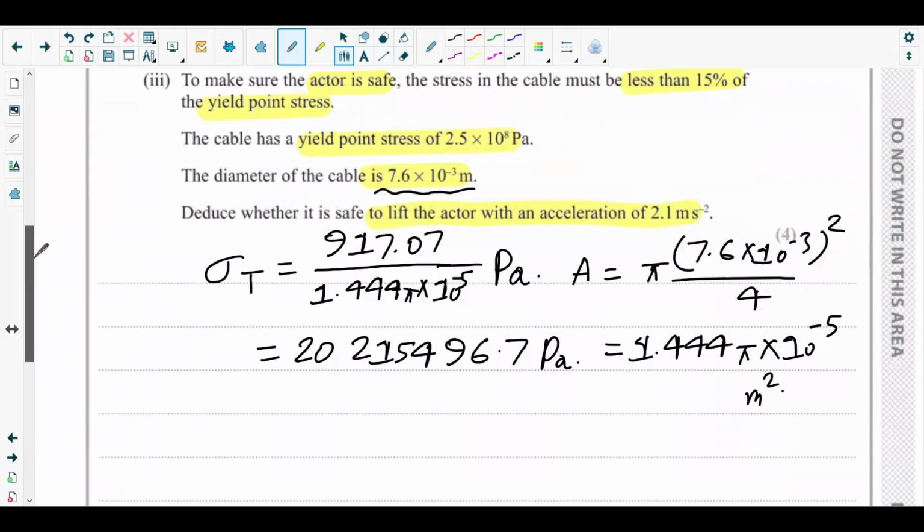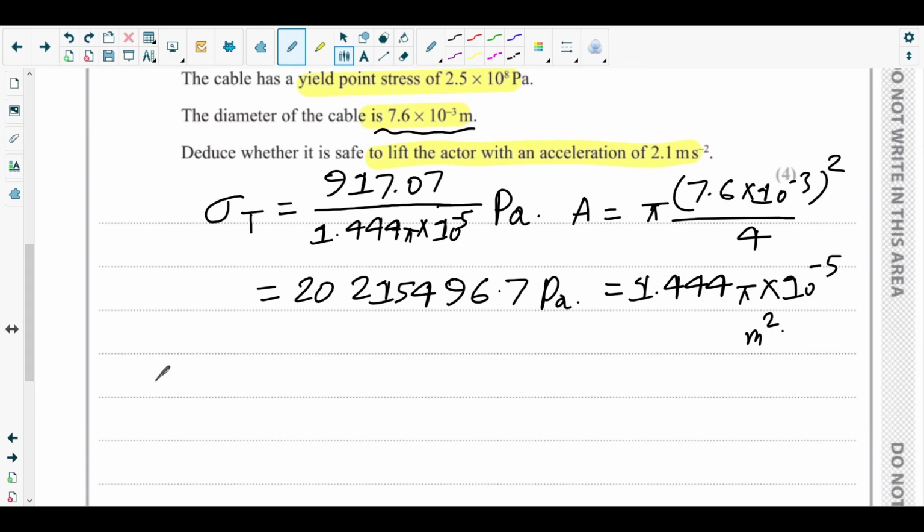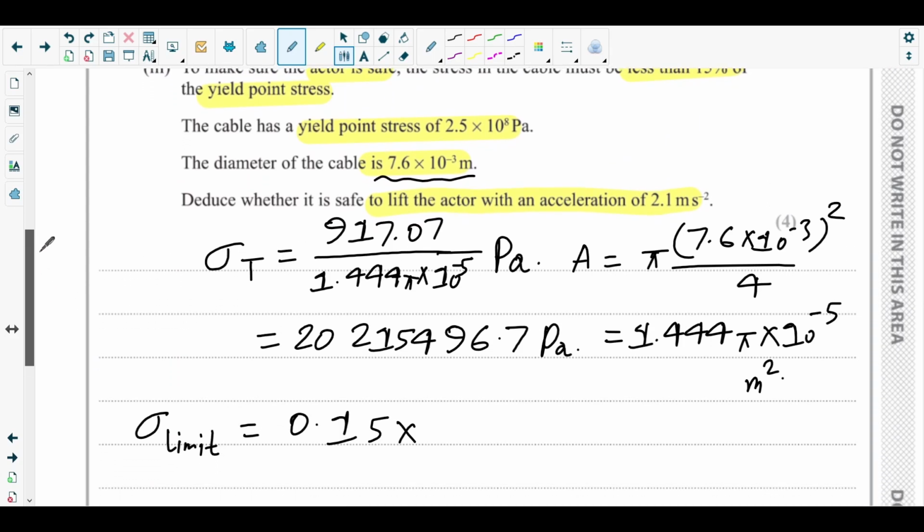Now we need to find out how much is 15% of the yield point stress. So the limit for stress is 0.15 of the yield point stress. Yield point stress is basically 2.5 times 10 to the power 8 Pascal.